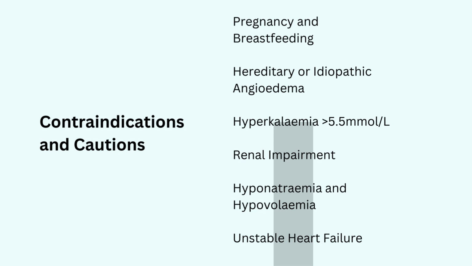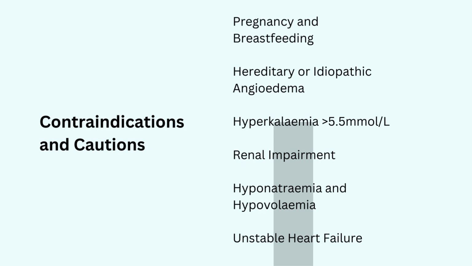So when are they not to be used, or when do we need to be cautious? They're not to be used in pregnancy. Breastfeeding information is limited, so best not to use them. Also be cautious with hereditary or idiopathic angioedema, hyperkalemia, when the level of potassium in the serum is too high, renal impairment, hyponatremia and hypovolemia, and unstable heart failure. This is to be used under specialist supervision only.